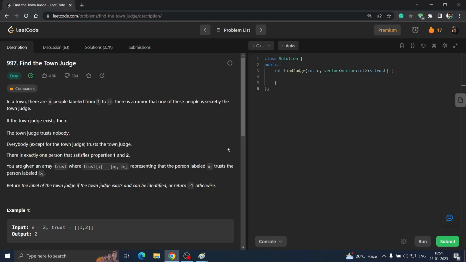Good evening everyone. Today we are going to do the daily Leetcode challenge of 23 January 2023. That is question number 997, Find the town judge. It is an easy question after so long.